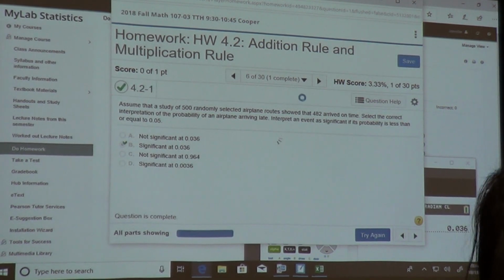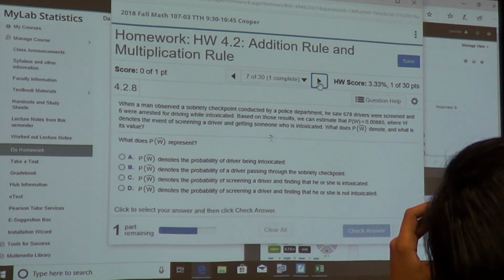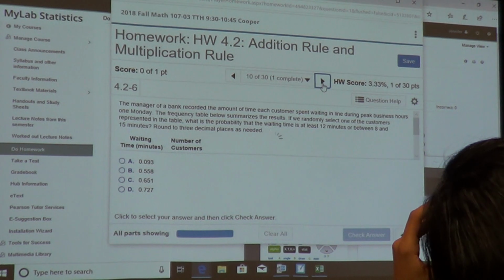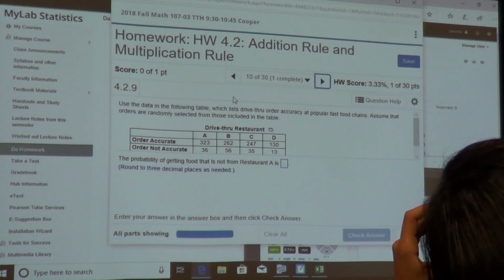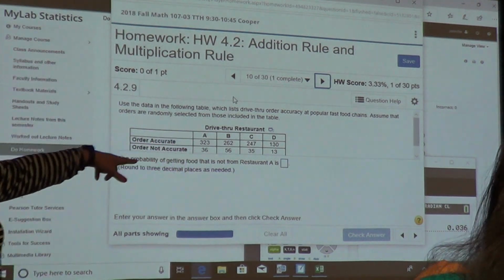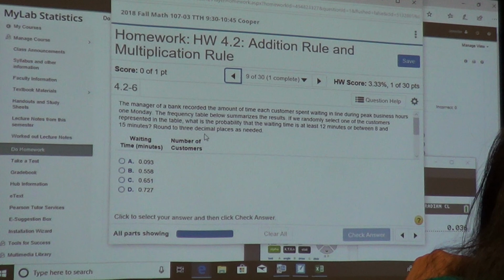Okay. All right, so you can kind of go through and you can see like this. Hold on, let me get to another one. Now, 4.2 number 9, that one's not on your homework. Now, some of these dashes, these 4.2 dash 6s, those may be on your test.